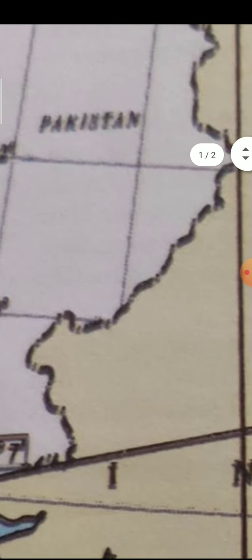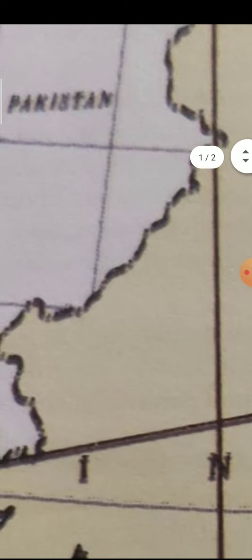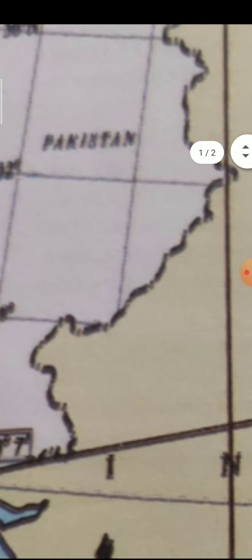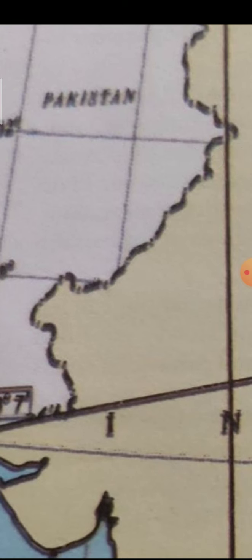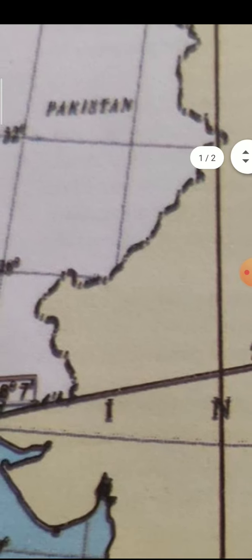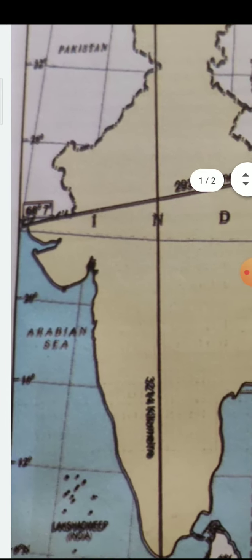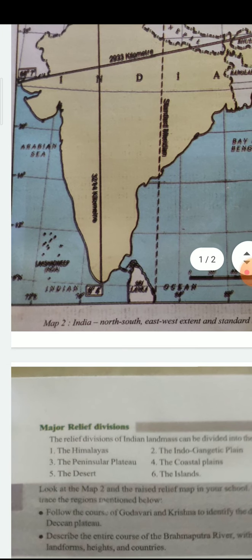And the Thar desert is in the northwest part of India, very near to Pakistan also. Some part of the Thar desert is located in Pakistan, and it is located in Gujarat and Rajasthan, and the major part of this desert is located in Rajasthan. It is the hottest place in India. And the sixth one is the islands.